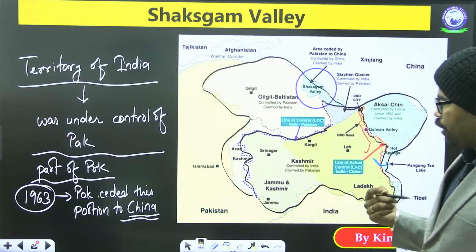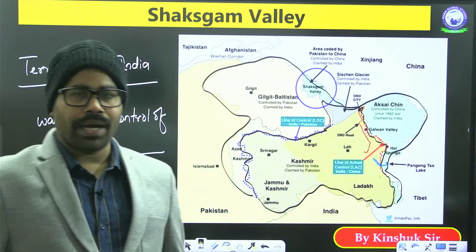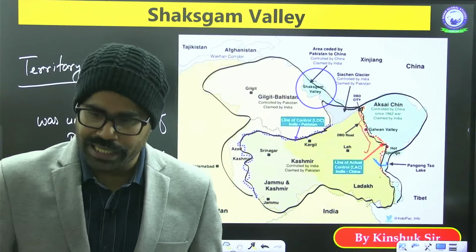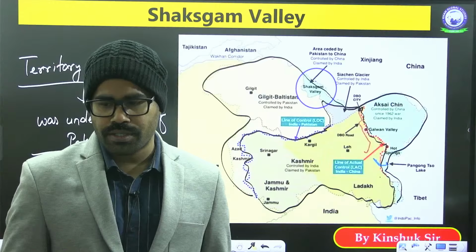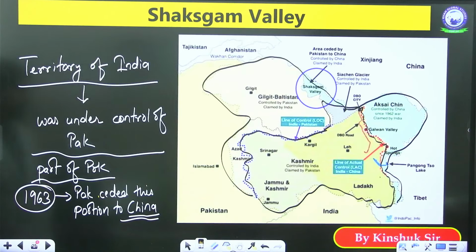So a significant portion of Jammu and Kashmir is still under the control of Pakistan as well as China. So illegally ceded by Pakistan to China, of course, yes. So this is an illegal cession to China.